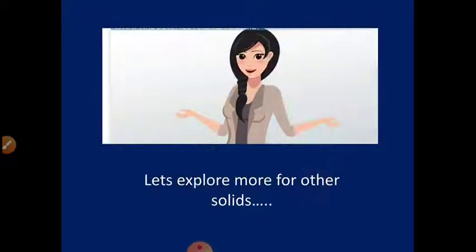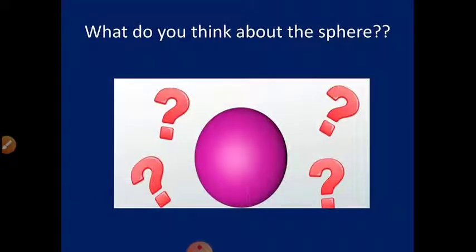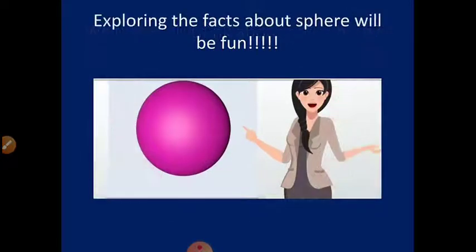Now the girl is very surprised with this. But she is thinking, does this happen with other shapes also? So the teacher said, let us explore more. So we have many three-dimensional shapes or solids around, like a cube, sphere, cylinder, pyramid, and many more. Of these, let us talk about a sphere. What do you think about the sphere? Let us find out the facts about sphere in another way.